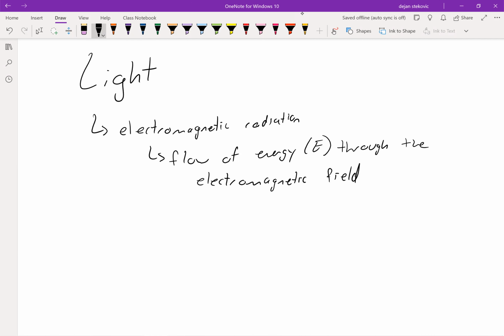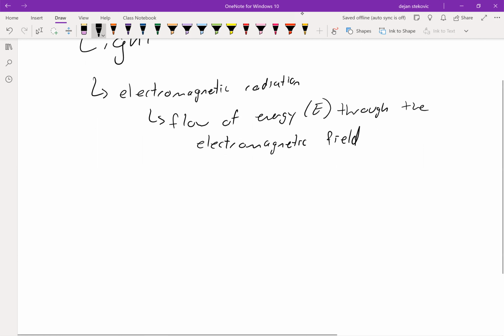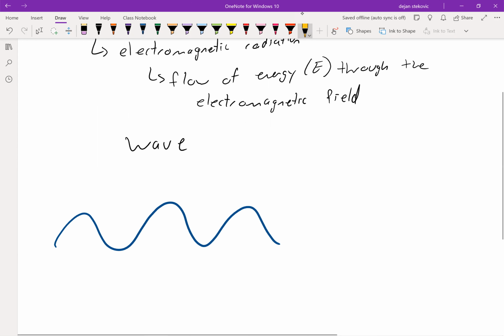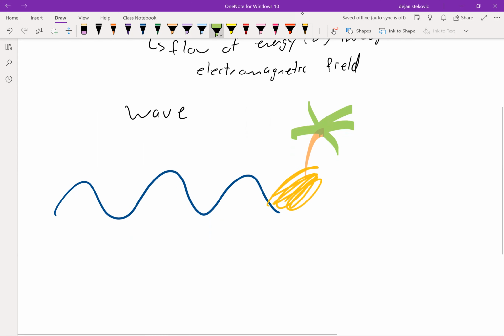So in this case, light is not matter. It's not something that has mass and volume. Instead, we think of it as a wave, right? So we can think about an ocean wave. And then, I don't know, maybe there's a little island here with a nice little tree just to give it some pizzazz. Anyways, we can think about this as an ocean wave.